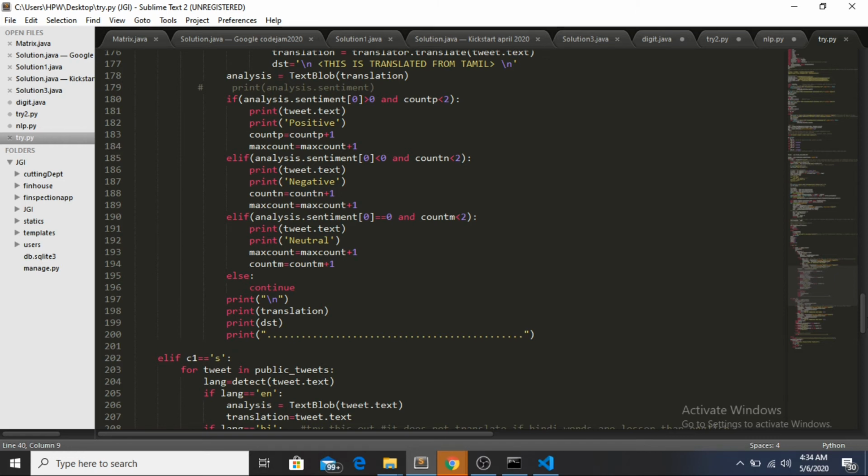Then tweets extraction, and then tweets processing, in which the cleaning of the tweets will be done, sentiment analysis of the tweets will be done, and the language will be detected, whether it's Hindi, English, French, Tamil, whichever language it is. Then if it is not English, the language will be converted to English, and it will be displayed that it is converted from which language. So this is what we did in our project.